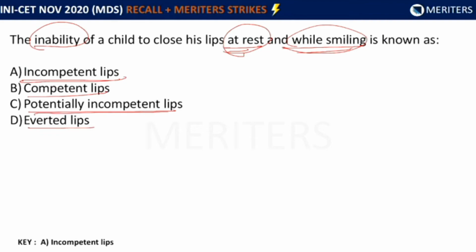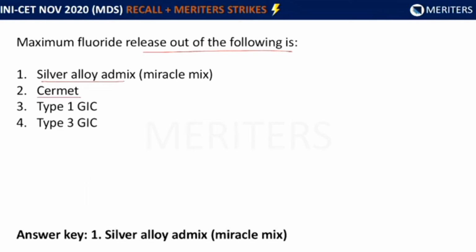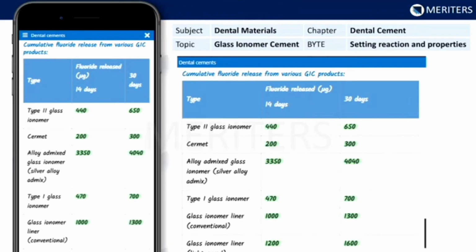Maximum fluoride release out of the following is silver alloy admix, cermet, type 1 GIC or type 3 GIC. Now this is a very direct question. A table is there even in Philips, and a similar table is also present in our bites in the topic of GIC in dental materials. If you see this table from the different values that are given, we can see that silver alloy admix has a maximum fluoride release as compared to the other options.